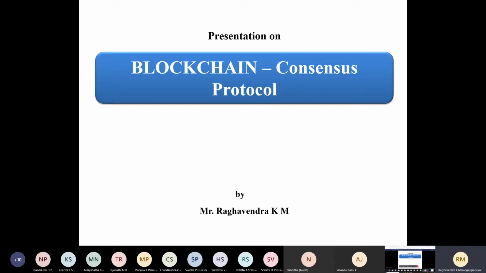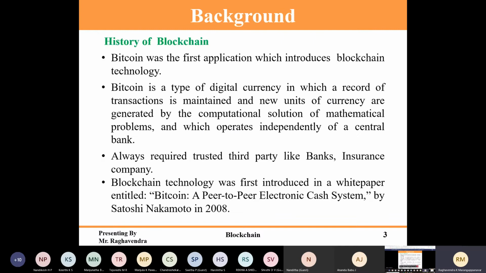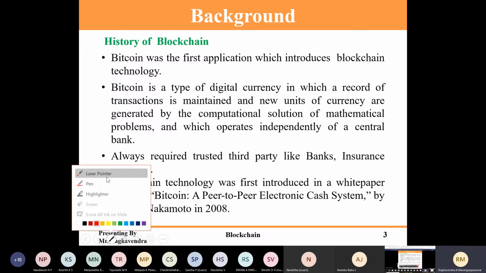Okay. So before that, let's go through a quick history of blockchain. It started in 2008. It was introduced by a group of people who named themselves Satoshi Nakamoto. It's a virtual name. If you search with that name, you will not find any particular person. It's a group of people. They introduced this blockchain technology. Okay, so this is the basic paper for that.